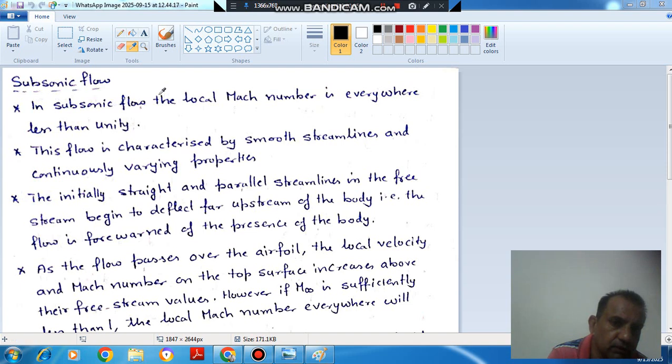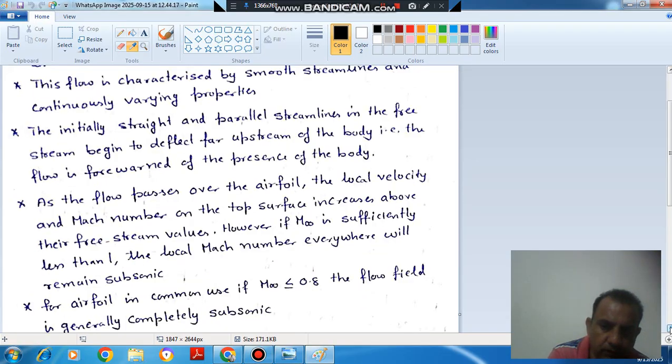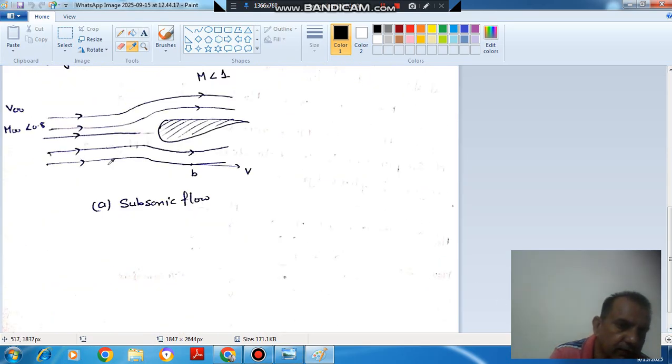These properties will be used to define the different types of flow regime. So first is your subsonic flow regime. Here we can see that M infinity is 0.8, which is less than 1, so it is subsonic.